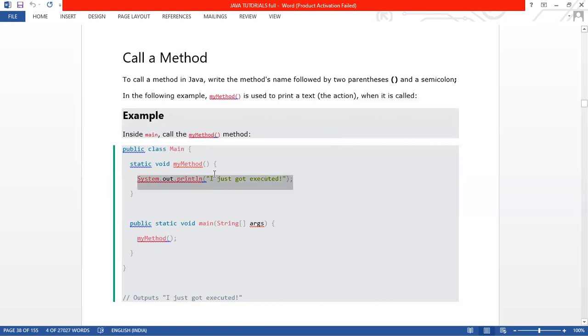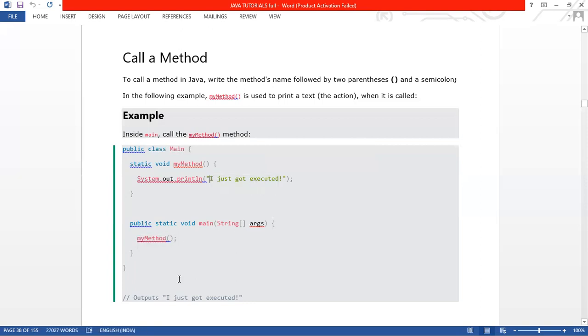Under the method body, whatever programming you have done will be executed on your screen whenever you call that particular method. If you are not calling that method, this program will not return you anything, because you will not get that output.